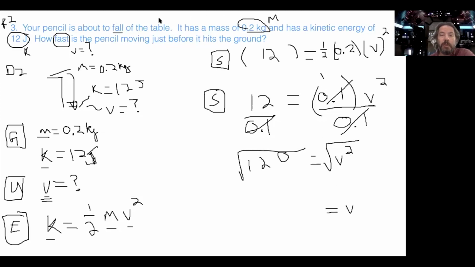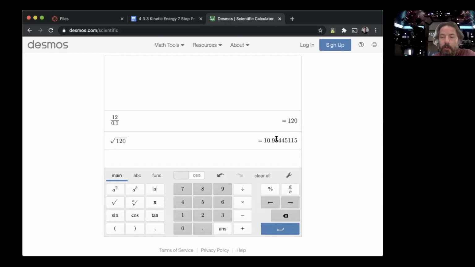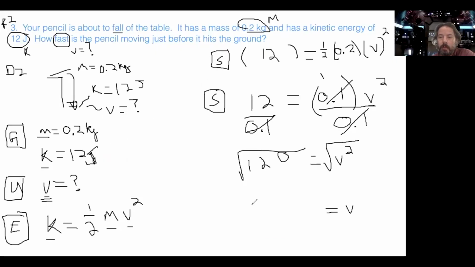If you're using Desmos, this is actually really easy. If you're using a calculator in the house, depending on what type, this might be a little more challenging. In an old school calculator, you would type the 120 first and then hit the square root button. Most modern calculators, you don't do that. You will hit the square root and then put in 120. You can hit enter, and the answer is 10.95, and we're going to round to the second decimal. Go back to our problem. So 10.95 meters per second.